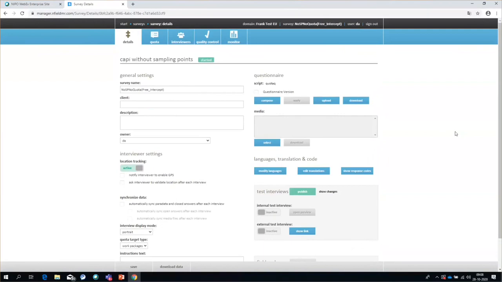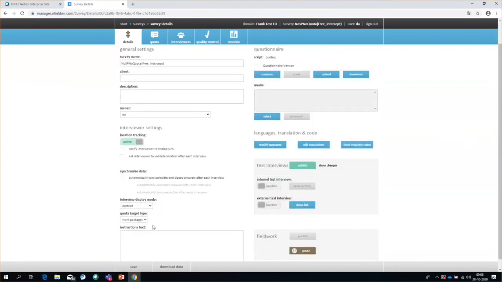So what is the process of this survey type in the classic manager? We have all the settings on this detail page. As you can see, there's a setting quota target type, which doesn't make any sense at this point because this is free intercept. We don't have a quota. So the fact that this is a free intercept is very implicit here. It's a free intercept because there is no quota.